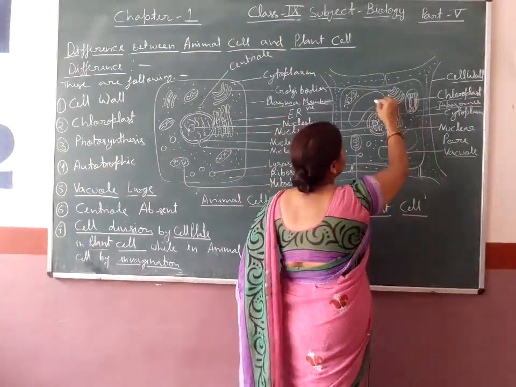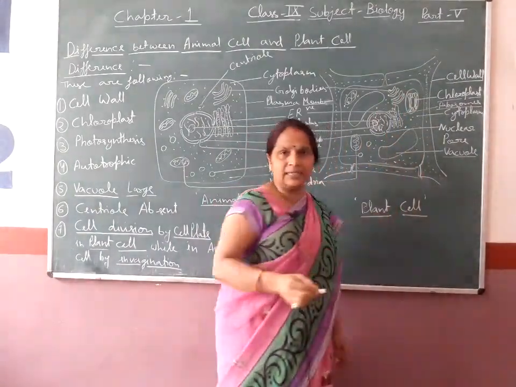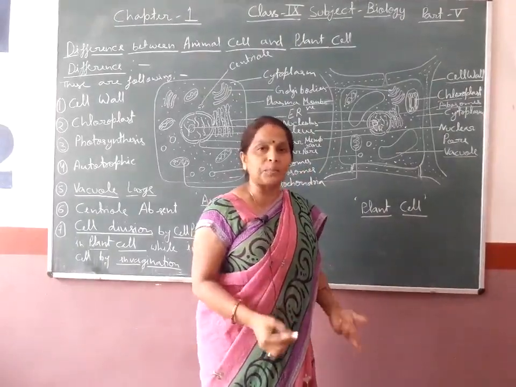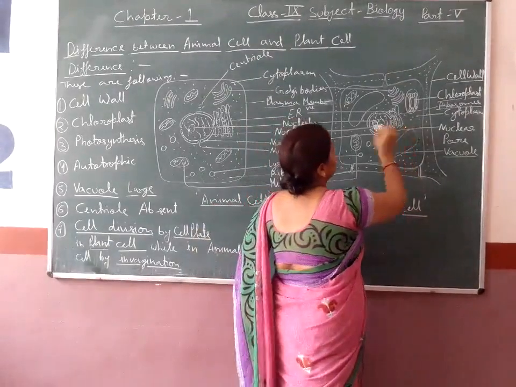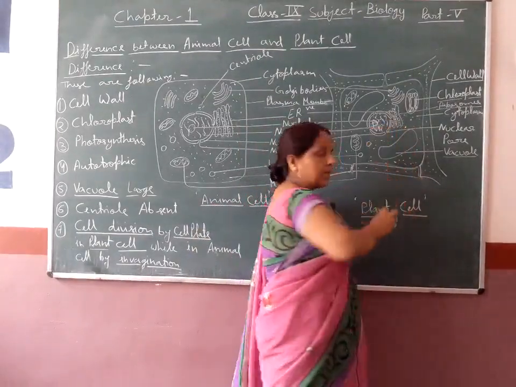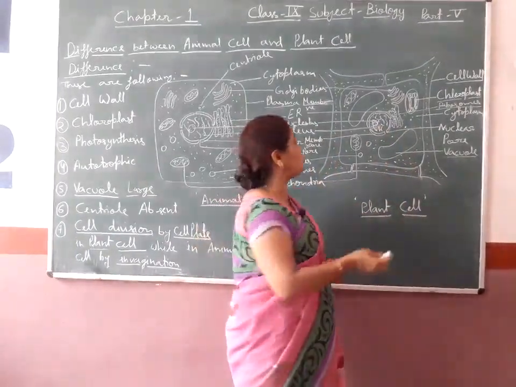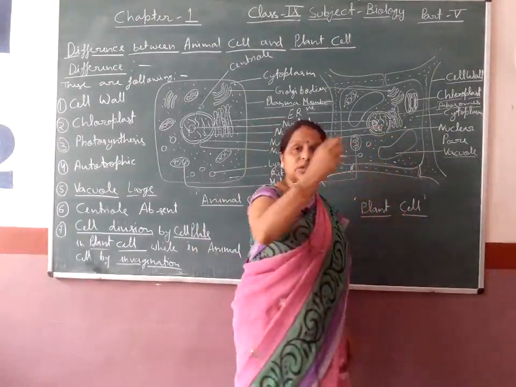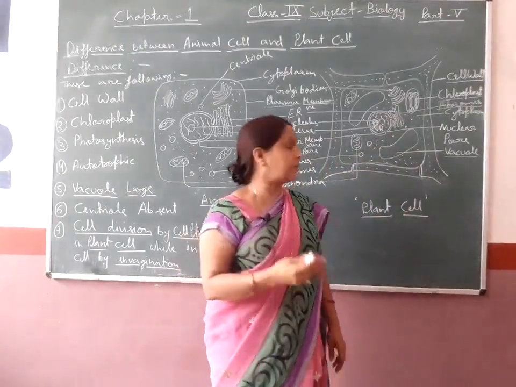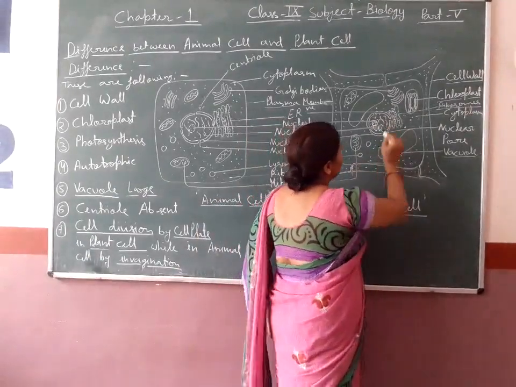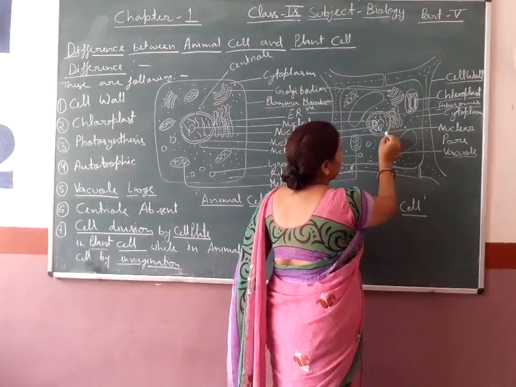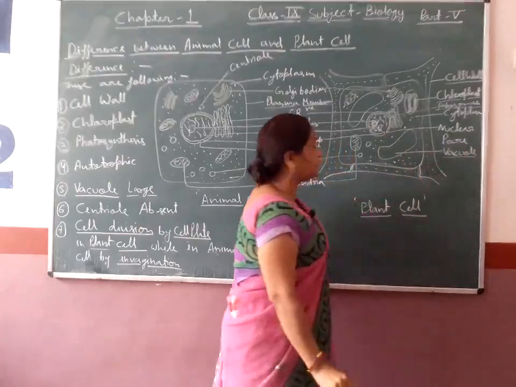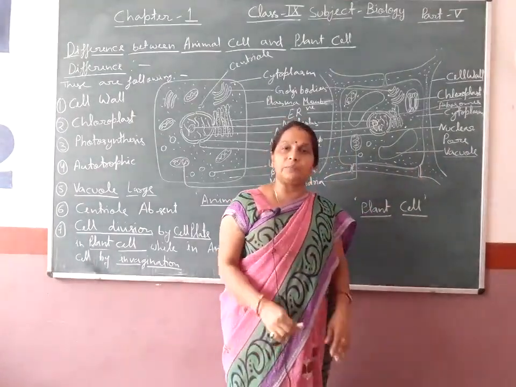The material present inside the cell in which the cell organelles are suspended is called the cytoplasm. In the nucleus a liquid is present which is known as the nucleoplasm, in both the plant cell and the animal cell. Here also the nuclear membrane and nuclear pore are present for the exchange of material between the cytoplasm and the nucleus.